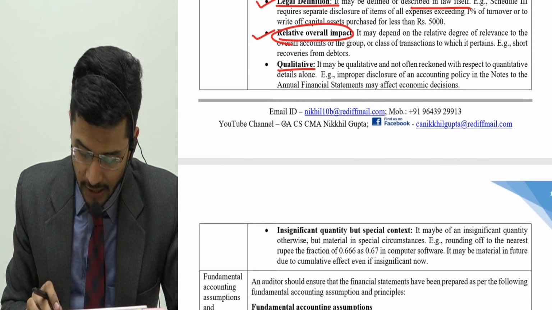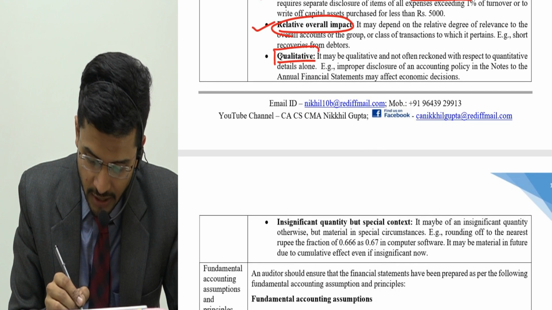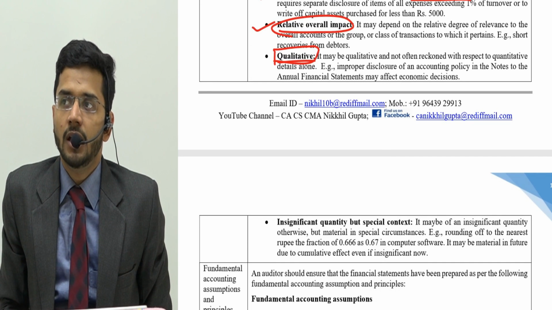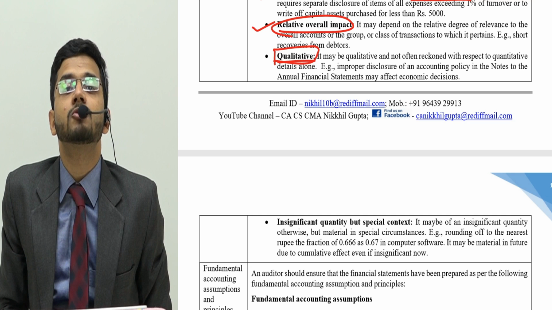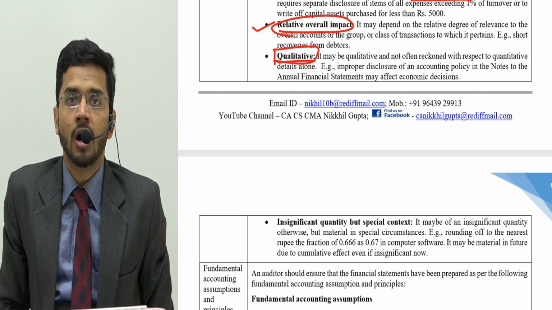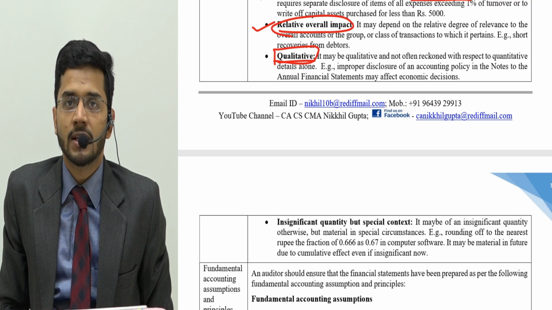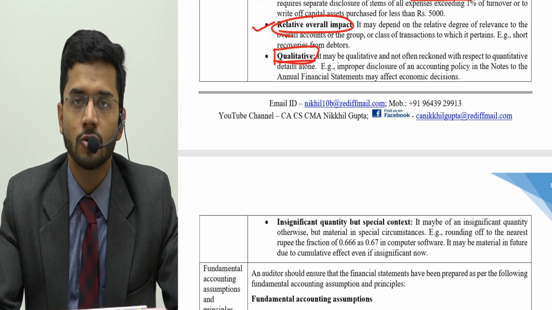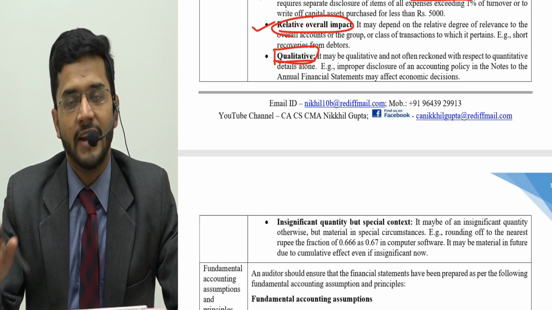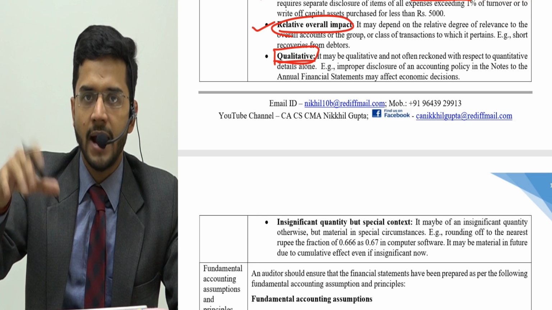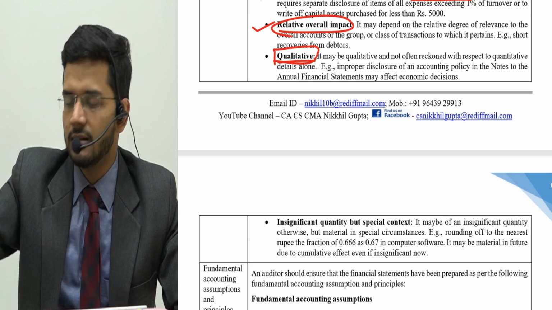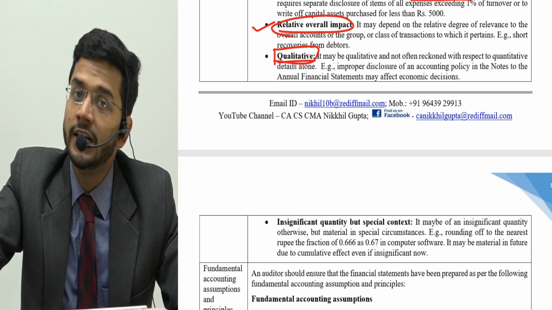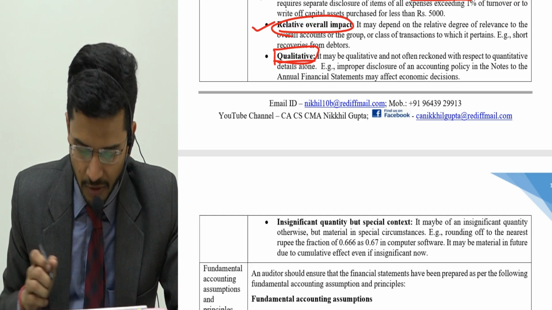Then qualitative impact is a very important impact. Qualitative impact means that financially it might not impact you, but in essence it is impacting you, like your going concern assumption is failing if you are not disclosing this particular transaction. So for example, if a company has applied to the High Court for winding up proceedings, financially there's no impact in this year, but in future the going concern assumption is in jeopardy. In this situation, you have to disclose this item qualitatively and not quantitatively in your auditor's report.